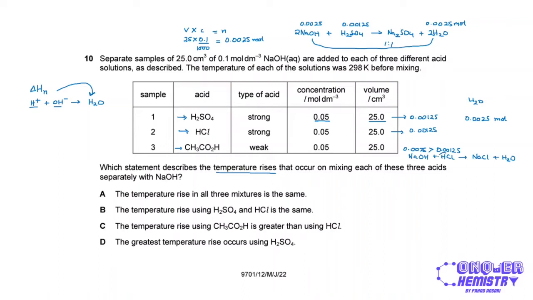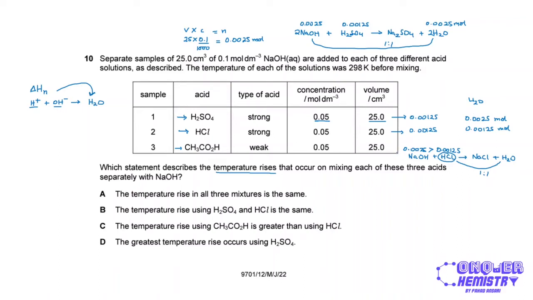So HCl will be the limiting reactant, and because HCl and H2O are in a 1-to-1 ratio, I'm going to get 0.00125 moles of H2O. Already I can see that because more water is formed with H2SO4 reacting with NaOH, this will lead to a higher temperature rise.